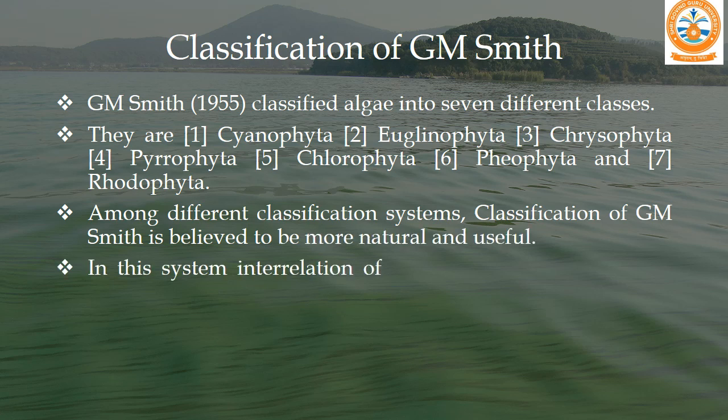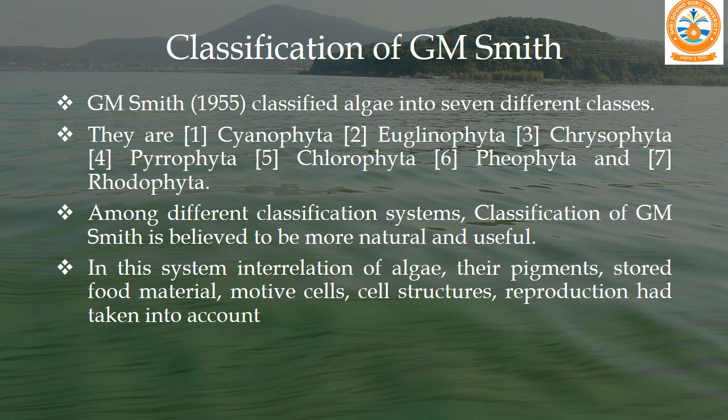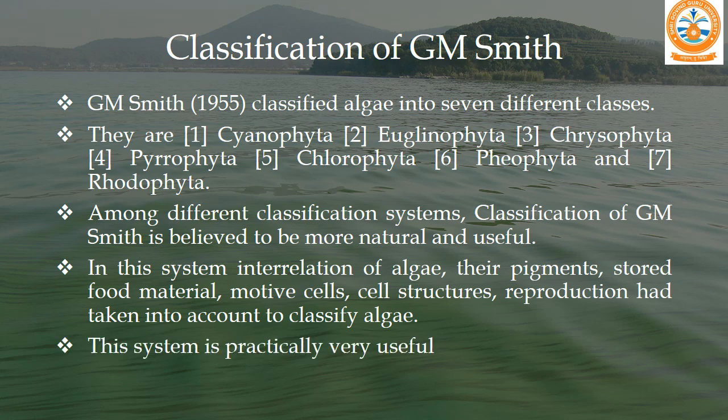In this system, the interrelation of algae, their pigments, stored food material, motile cells, cell structures and reproduction were taken into account to classify different groups of algae, and this system is practically very useful and relevant.